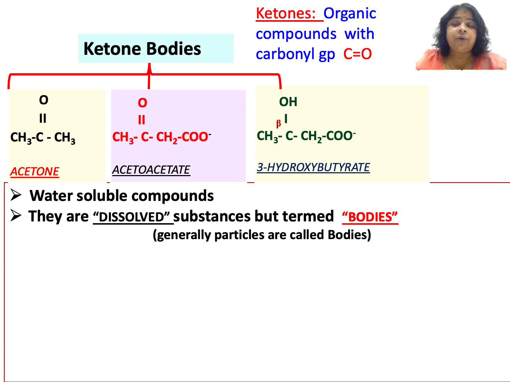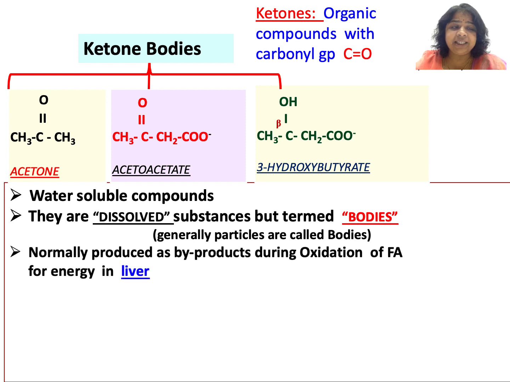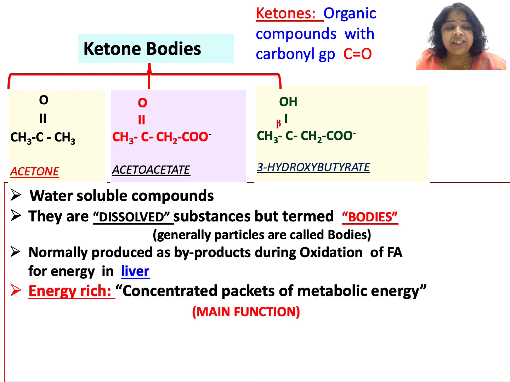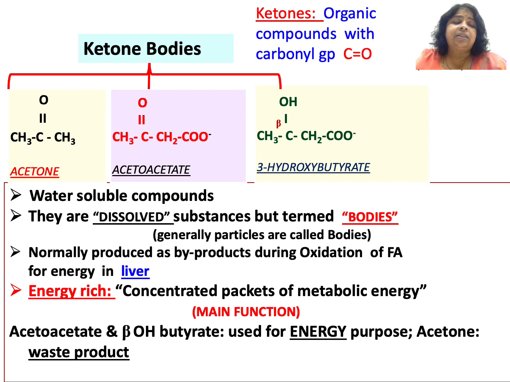As I mentioned during beta oxidation, only if beta oxidation is happening will ketone bodies be produced. If there is a defect or if beta oxidation is not functioning, then ketone bodies will not be synthesized. These are mainly energy packets that are produced by the liver. They are energy rich. Acetoacetate and beta hydroxybutyrate are used for energy purposes, whereas acetone is excreted as such and has no other function.